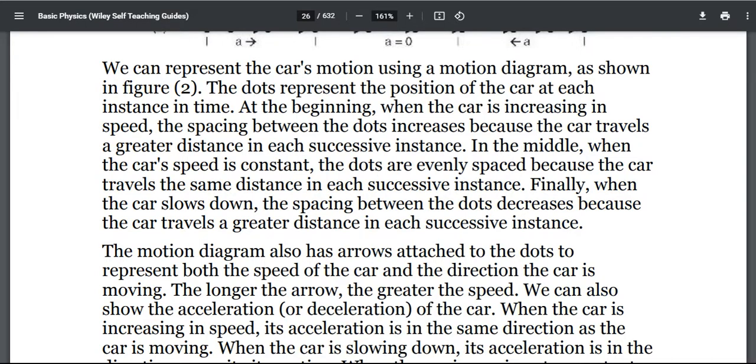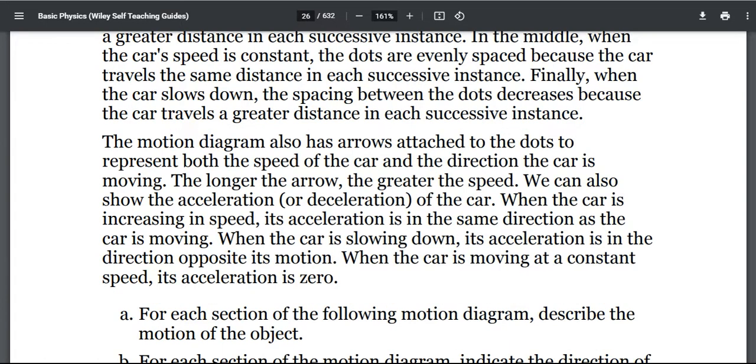We also saw a motion diagram and learned a very beautiful lesson: when the car slows down, the spacing between the dots decreases. When the car is increasing in speed, its acceleration is in the same direction as the car is moving. But when the car is slowing down, its acceleration is in the direction opposite its motion. And when the car is moving at constant speed, its acceleration is zero.